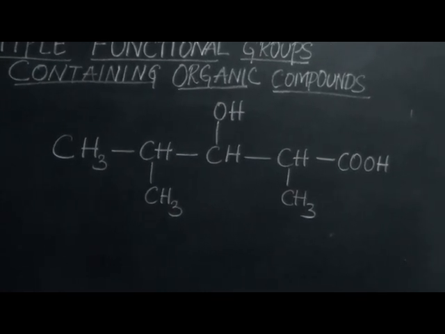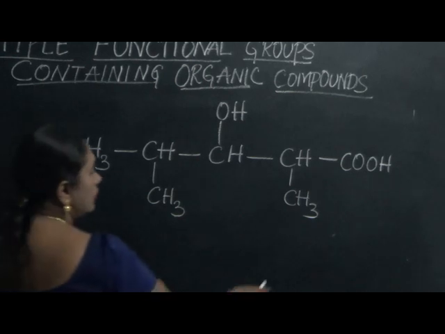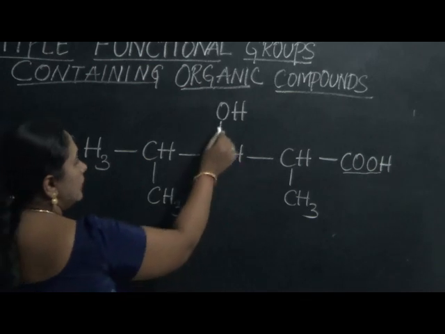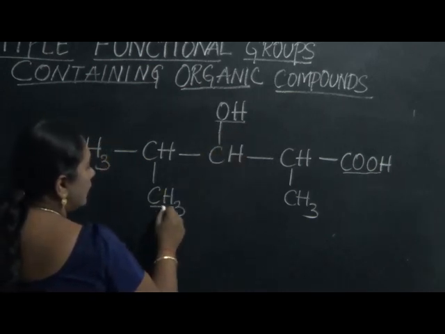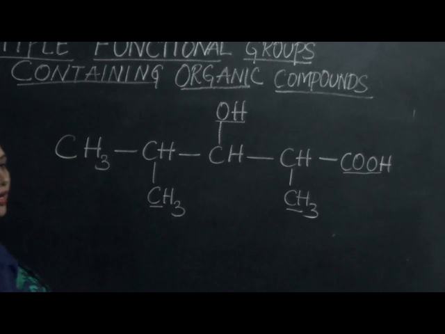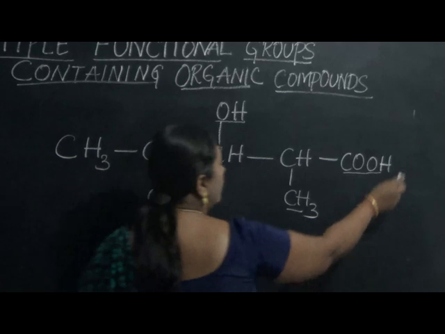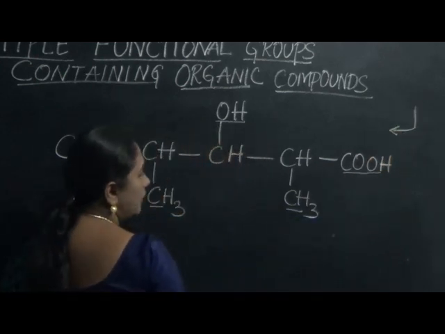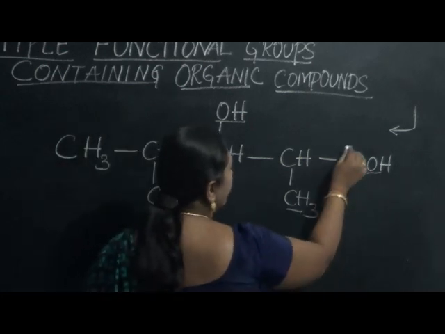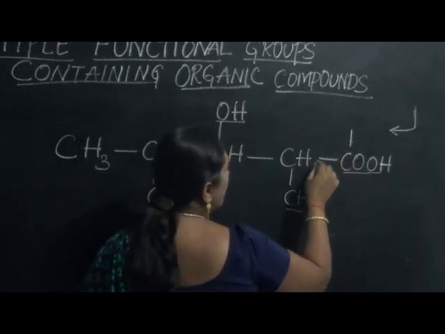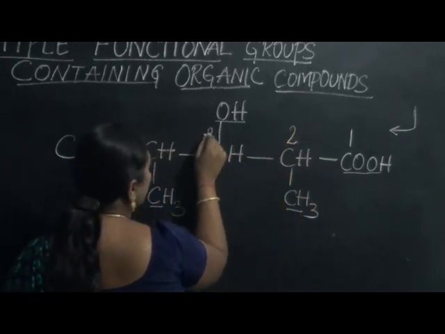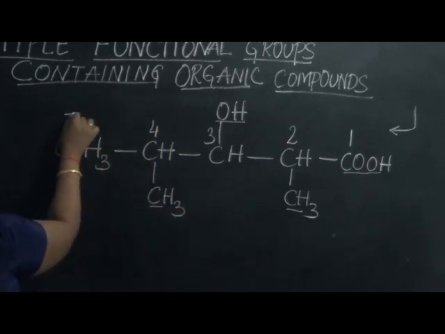How to name this? Now we see the presence of the primary functional group, the carboxylic acid, and then the alcohol. Then we find the presence of 2 methyl groups. Now let us count the carbon chain, and obviously we know we need to number it from our right, because the most VIP group, that is COOH or the carboxylic acid, is present in the terminal position. So therefore the numbering will be from our right. So 1, 2, 3, 4 and then 5.